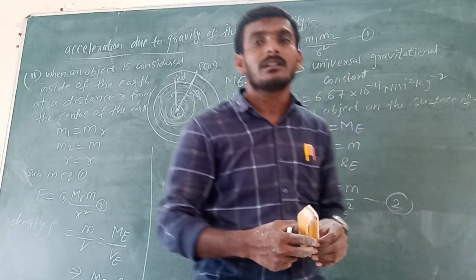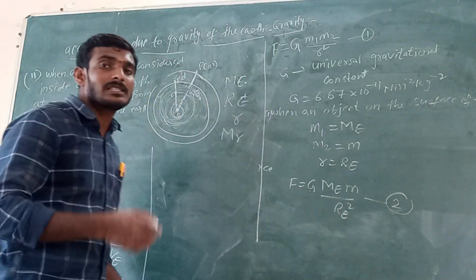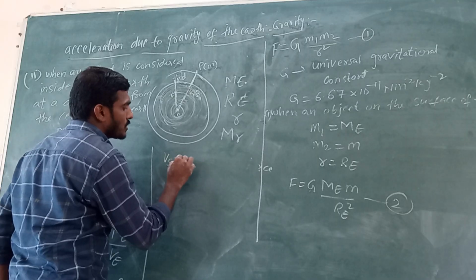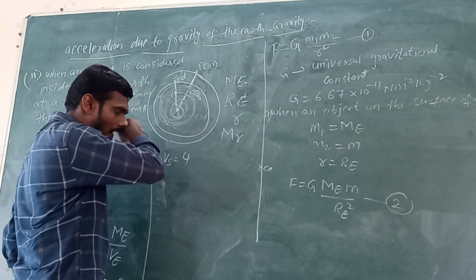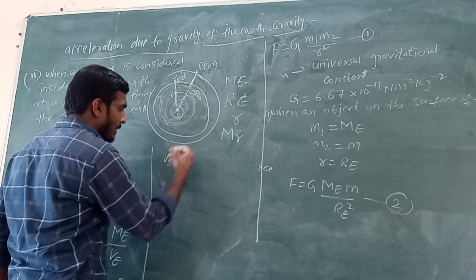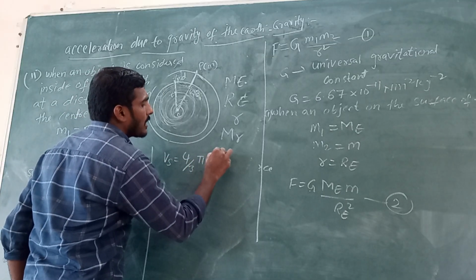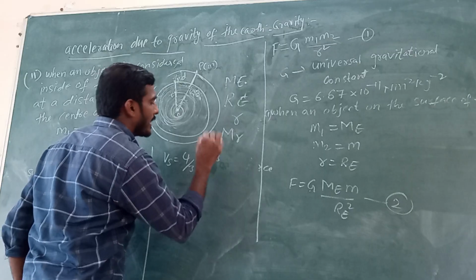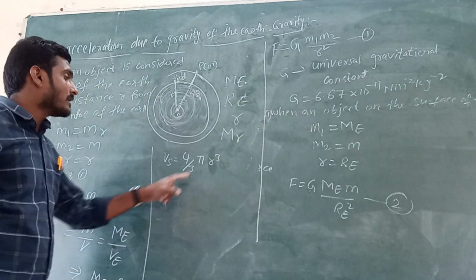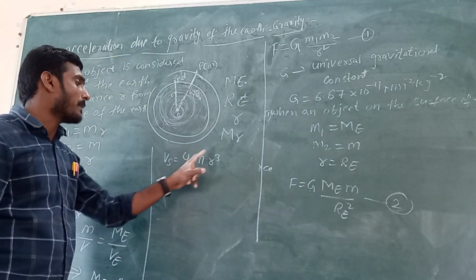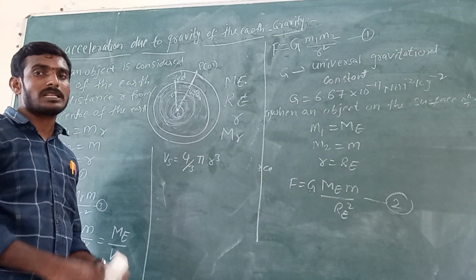What is the volume of a sphere? The formula for the volume of a sphere is 4 by 3 pi r cube. This r is nothing but the radius of the sphere. 4 by 3 pi is constant.